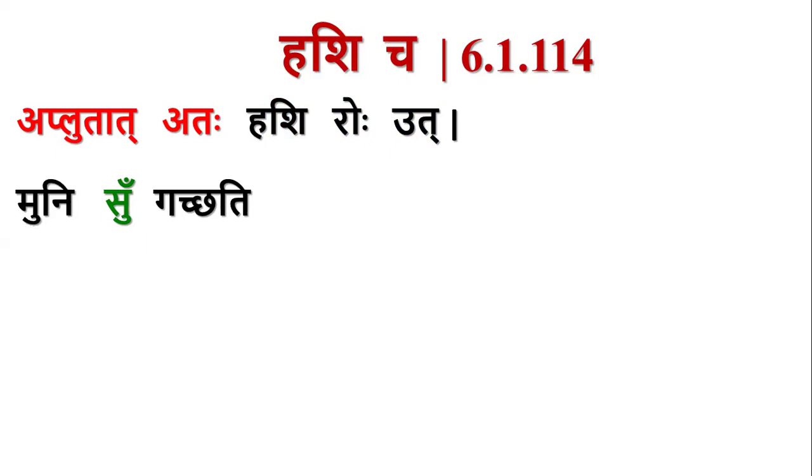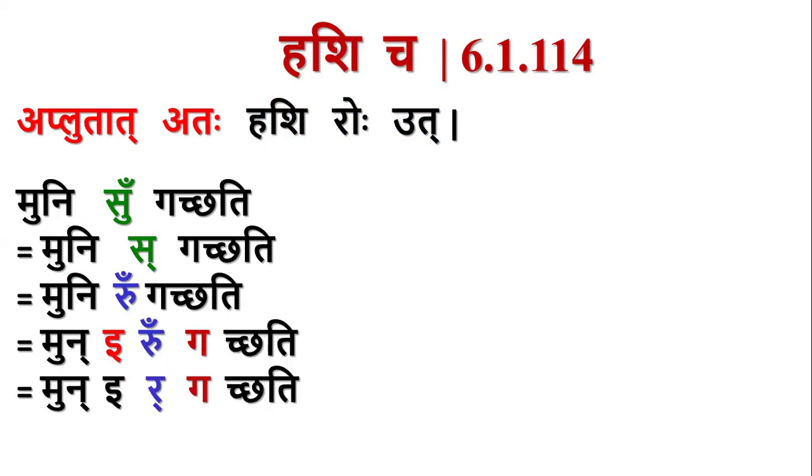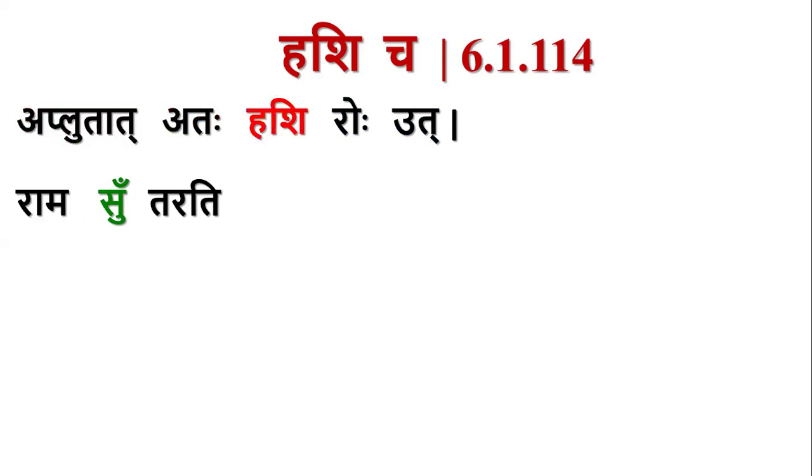Consider one more case. Muni plus Su. Here we have Ru followed by Ash letter, but there is no At letter, Akara, Rasva Akara before Ru. Here we have E instead of A. So then there will not be application of the sutra. By combining the letters, we get Munir Gachati. Munir Gachati.